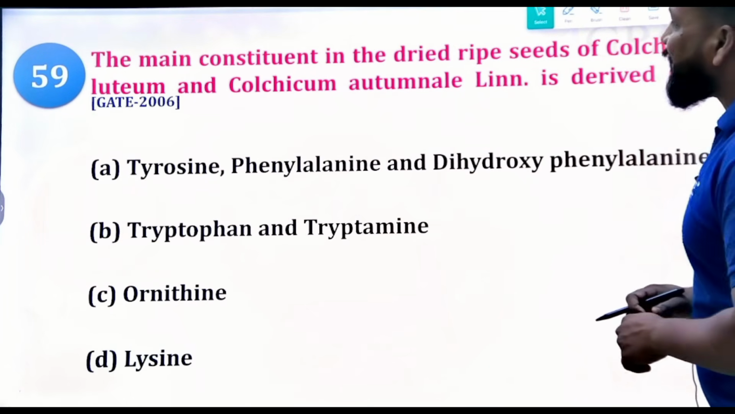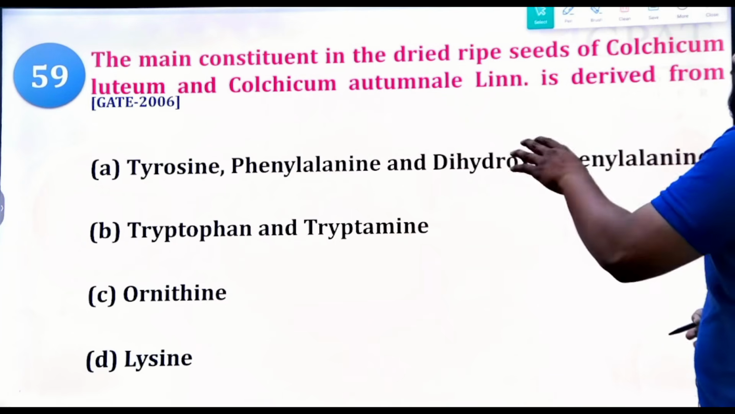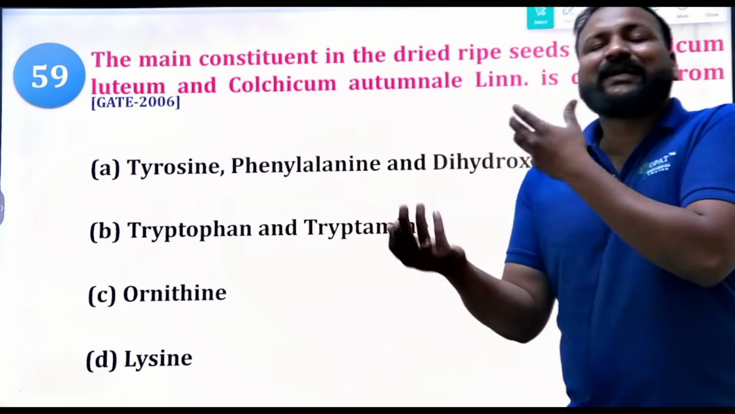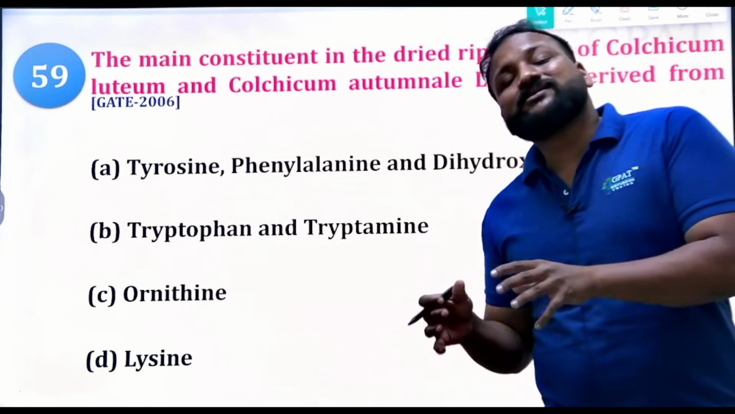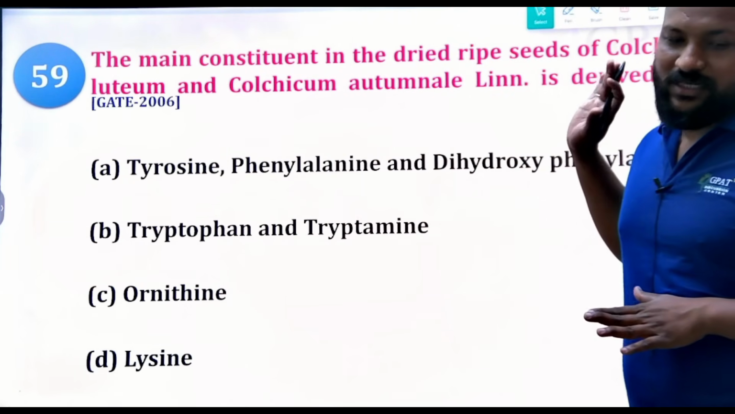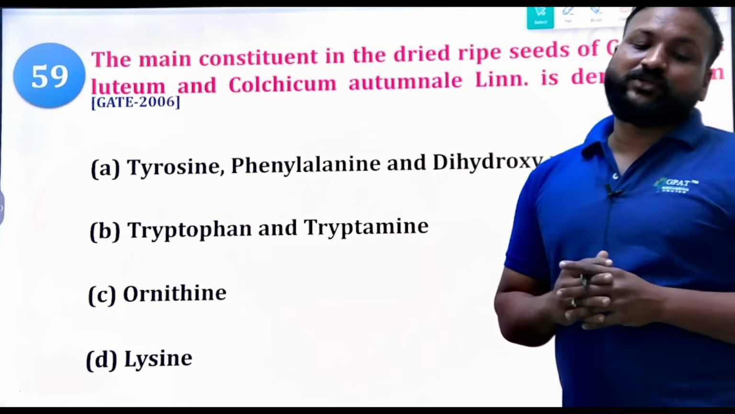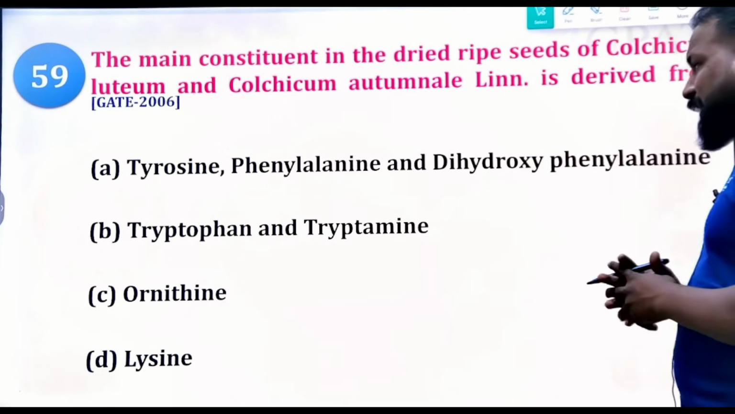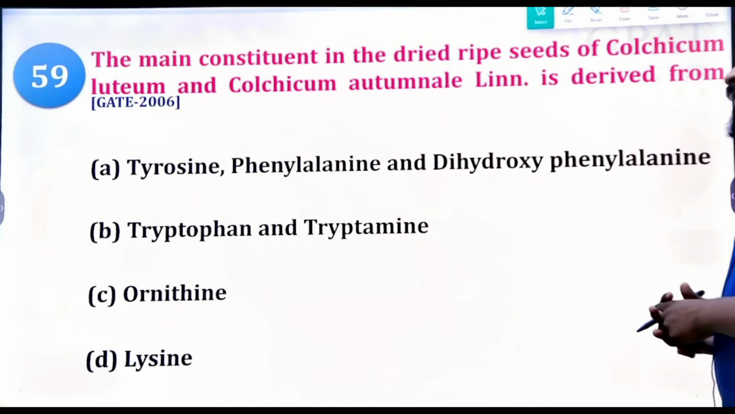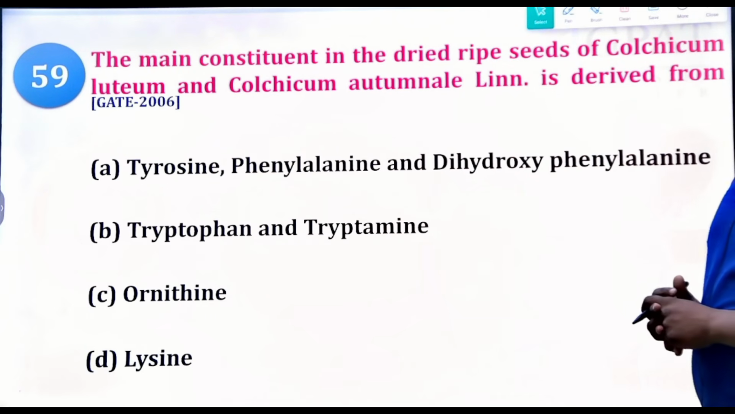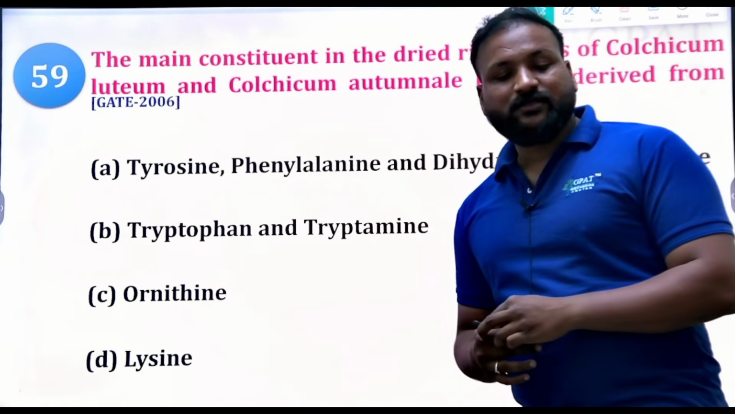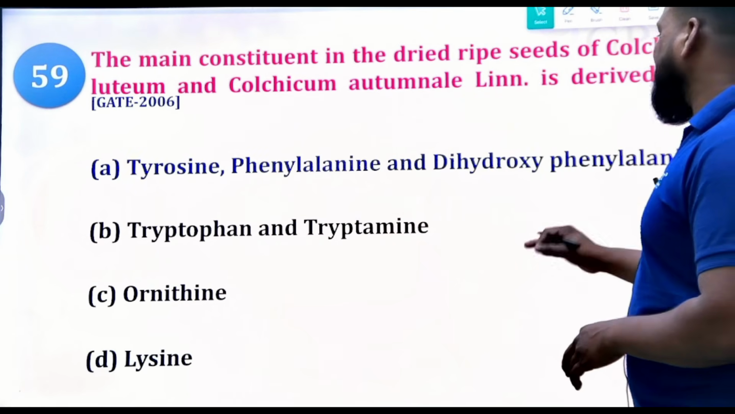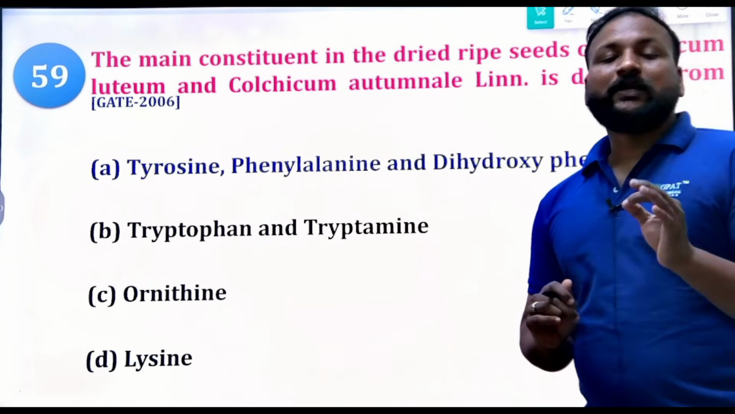Next question. The main constituent of the dry ripe seeds of Colchicum luteum is derived from which of the following sources? Okay, means colchicine. Directly, indirectly they're asking. Colchicine is obtained from which of the following precursors? That's what they're asking, from the GATE 2006 question. Tyrosine and phenylalanine, dihydroxyphenylalanine, tryptophan and tryptamine, and C, ornithine and lysine. What is the right answer? The right answer is undoubtedly tyrosine, phenylalanine, dihydroxyphenylalanine. From that only colchicine is going to be synthesized.